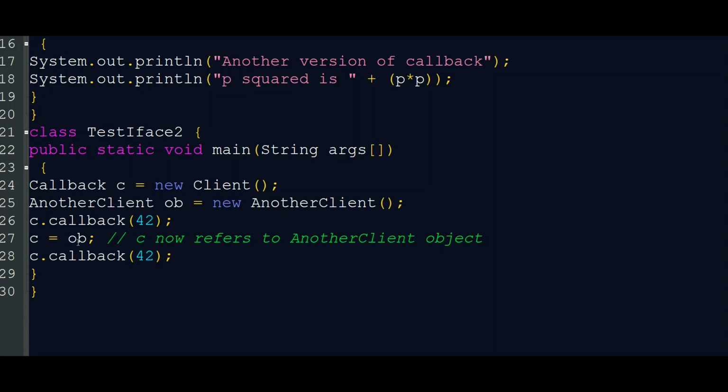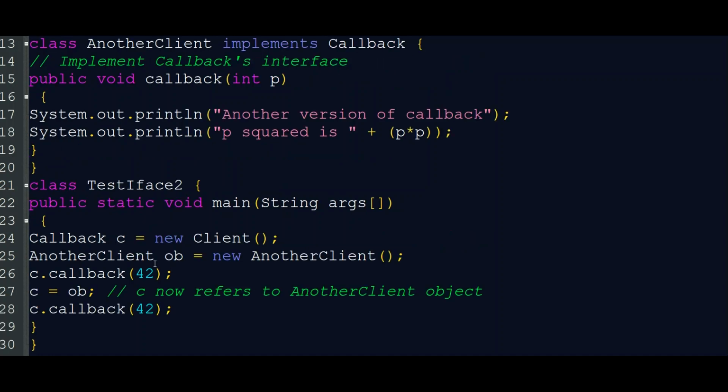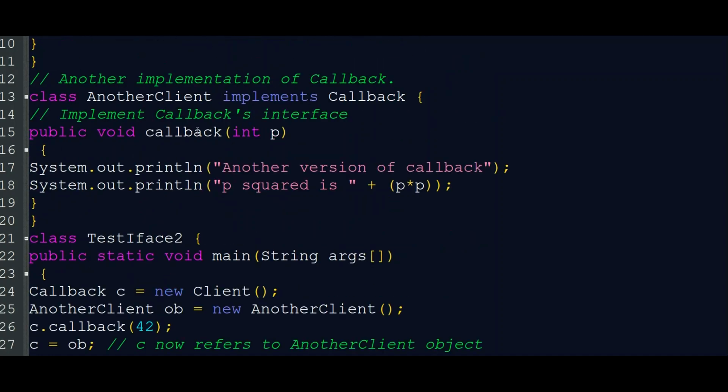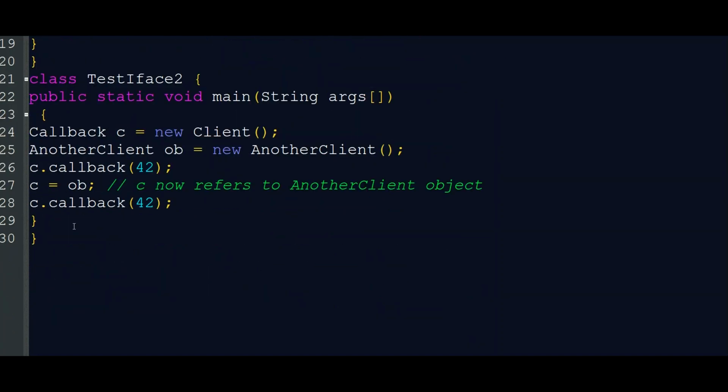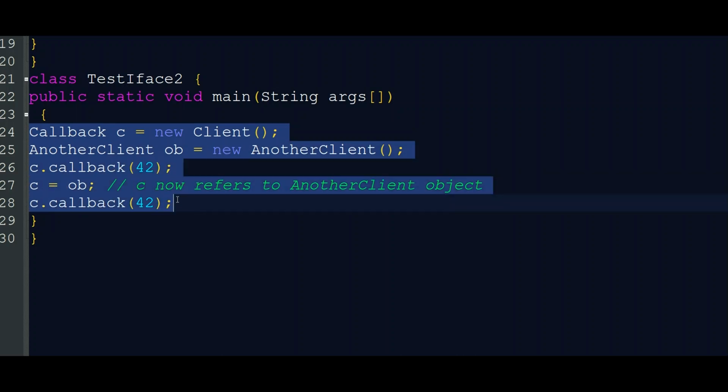Now we are referring ob to c, so c represents the other client object. At that time c.callback will execute and print 42 into 42, because the other class's callback method prints p squared. So like this we can also declare an interface and create an instance for it.